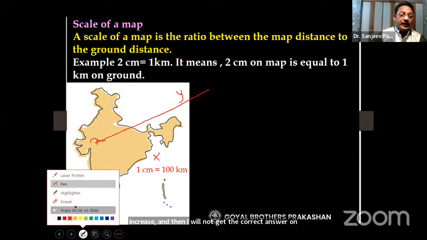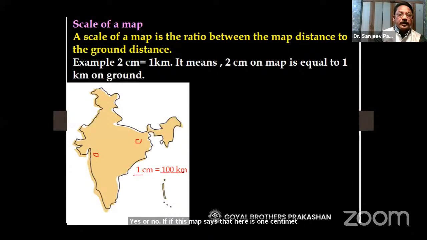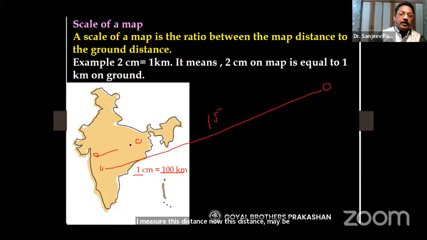Yes or no? If this map says 1 centimeter equal to 100 kilometer, and suppose I enlarge this map, so naturally this distance will increase, so it becomes more. Now if I measure this distance, it may be 15 centimeter. So that means in a small map this distance is 500, but on a big map it becomes 1500.